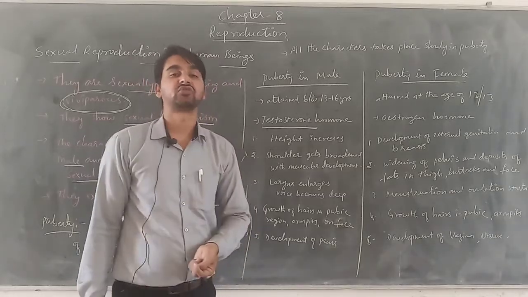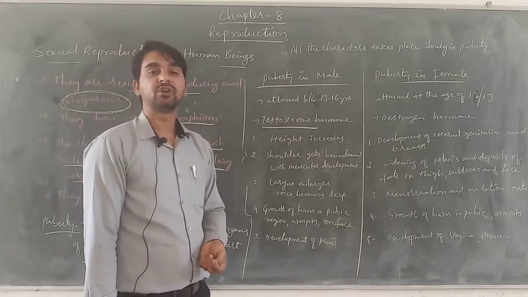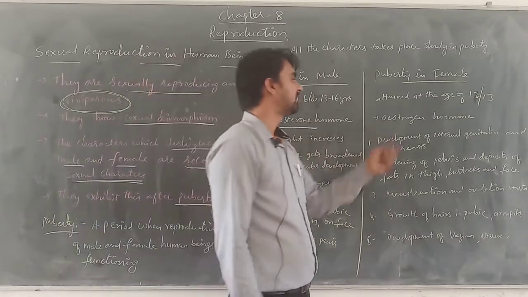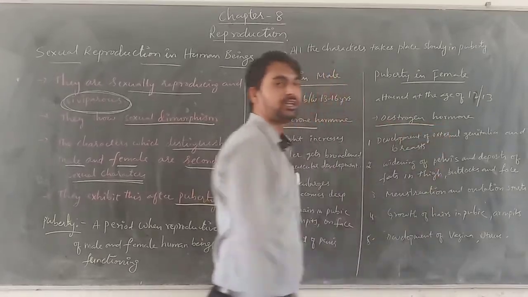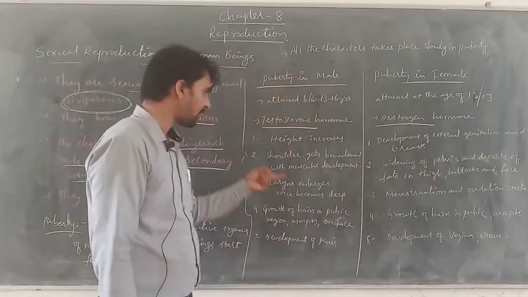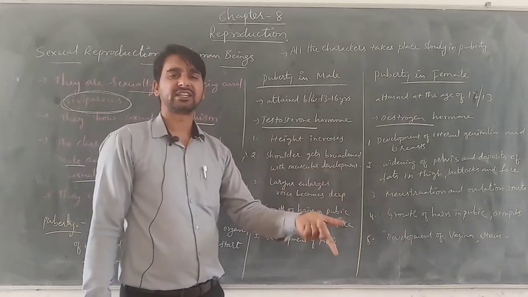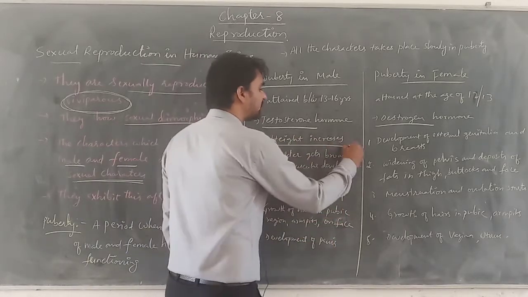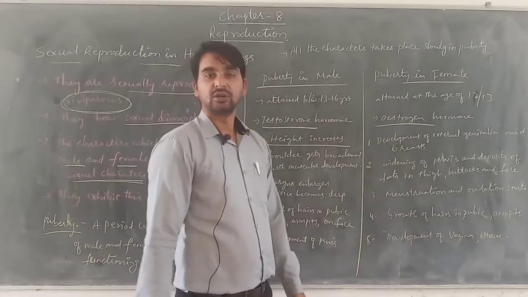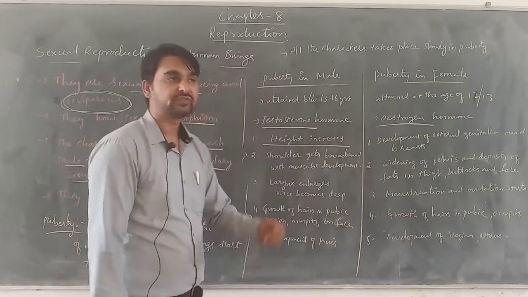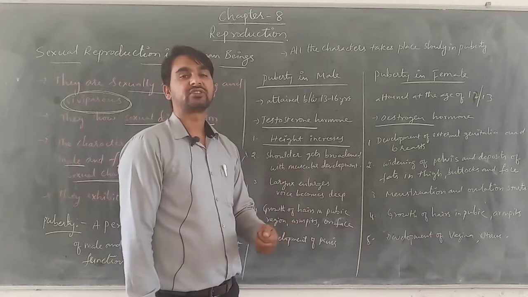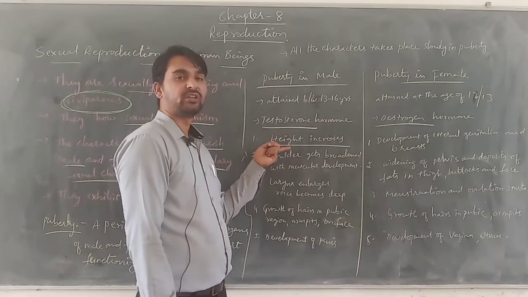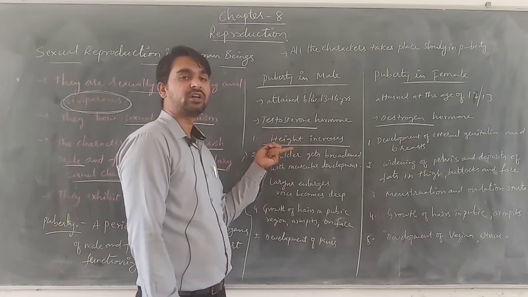So these secondary sexual characters are developed in the body of the male because of the testosterone hormone, whereas in females it is because of the release of estrogen hormone. Now, what are these secondary sexual characters? What changes will take place in the human body? There is an increase in the height of the organism. That means the height of the male now starts increasing very rapidly. This change is brought by the testosterone hormone.